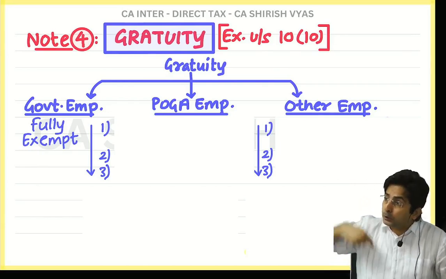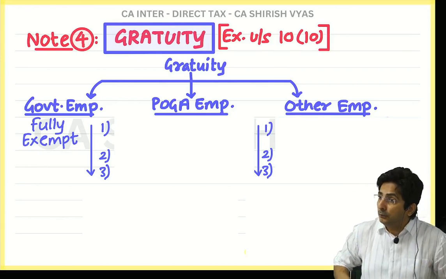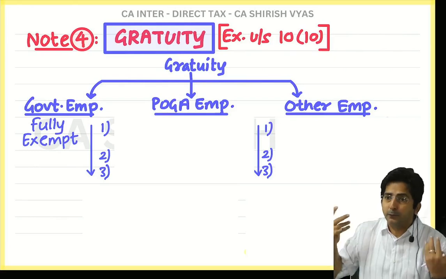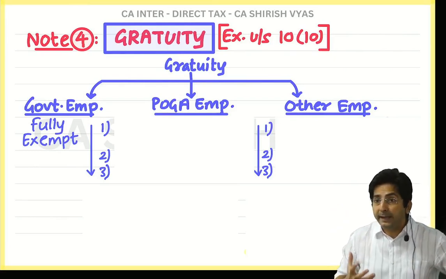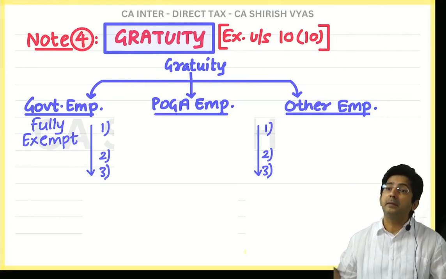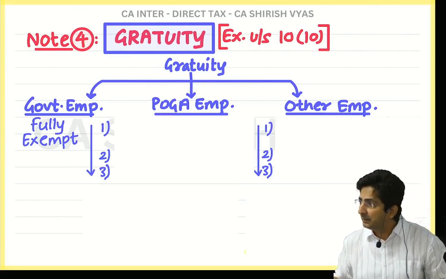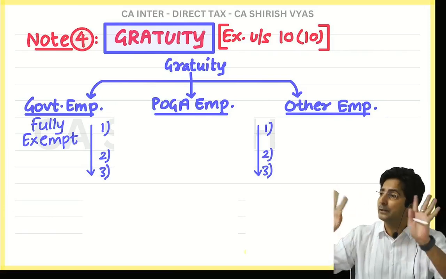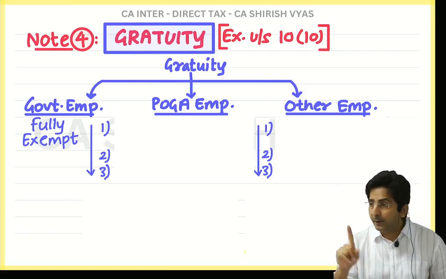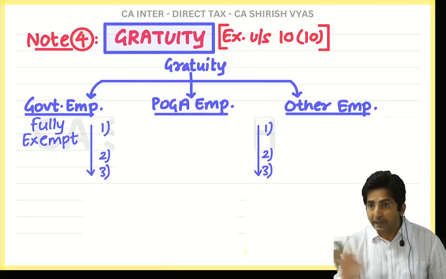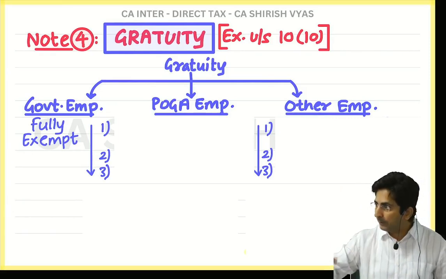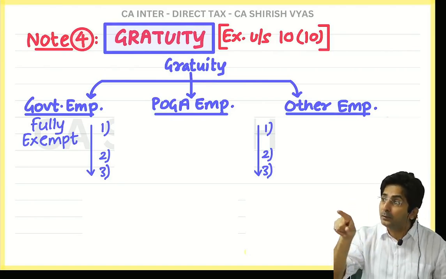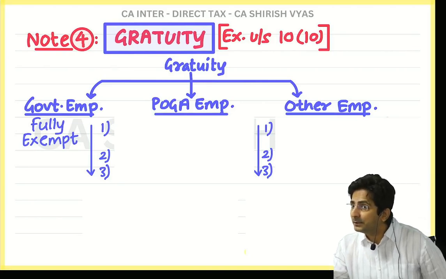And if the law forces me, Shirish Vyas, when your employee retires, you will have to give gratuity compulsorily, that is unfair for the boss also, no? It hurts when a big company behaves like a miser, doesn't feel grateful, just tells the employee bye-bye and doesn't give gratuity. That is bad. That's why the law is not compulsory for every company. This law of gratuity applies only in a few companies. And if you work in those few companies, you are a POGA employee.